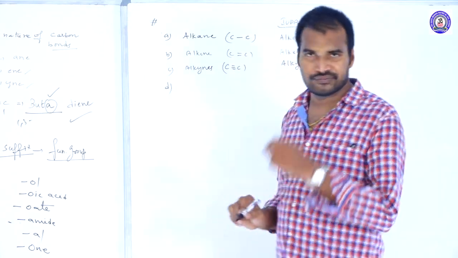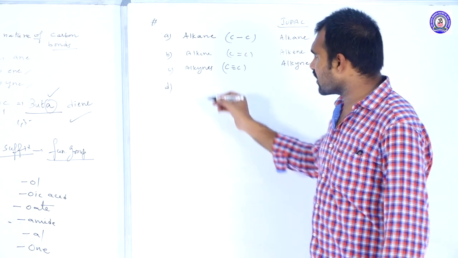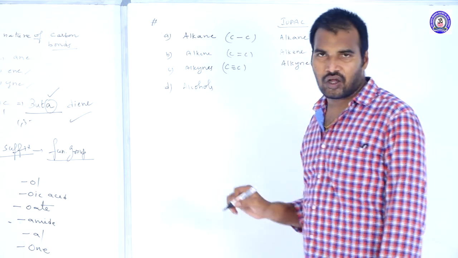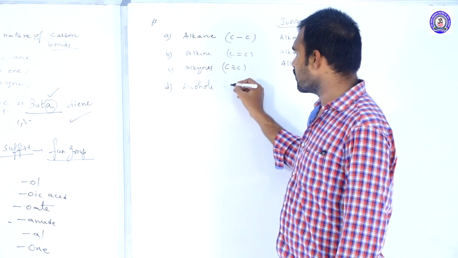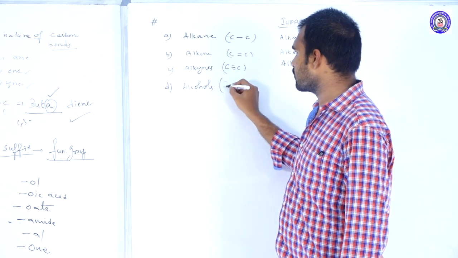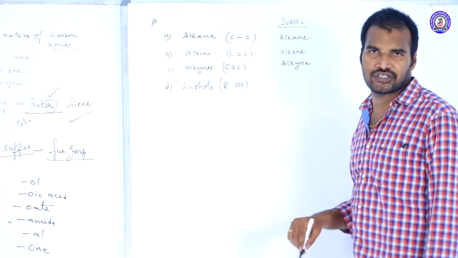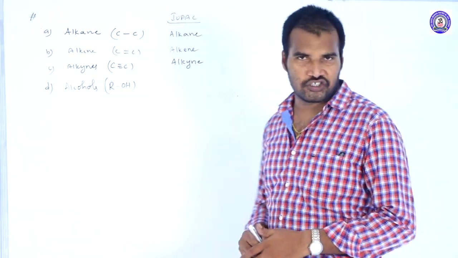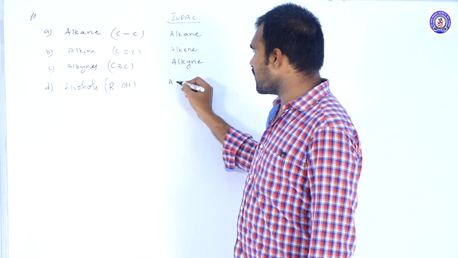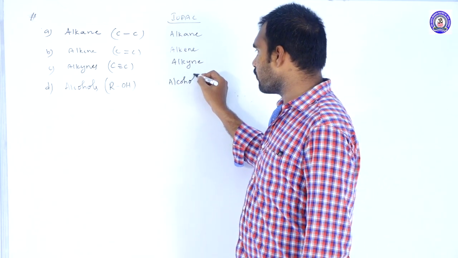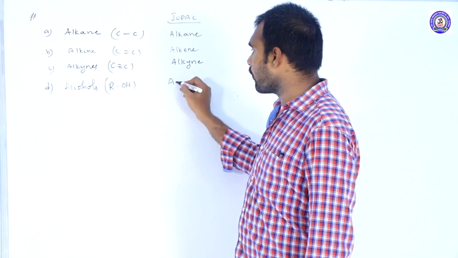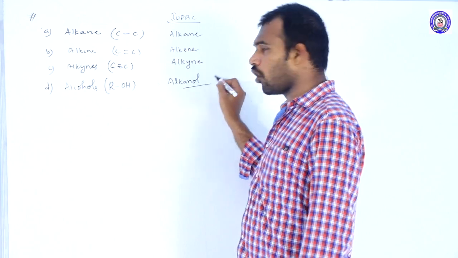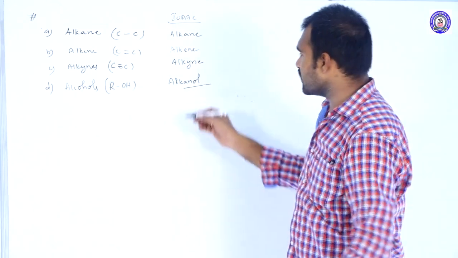Now from here, next one, alcohols. What is the functional group of alcohols? ROH. Alcohols, the functional formula is ROH, and its IUPAC name is alkanol. So how will you write this one?